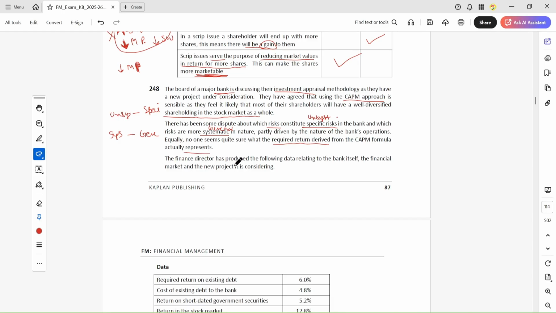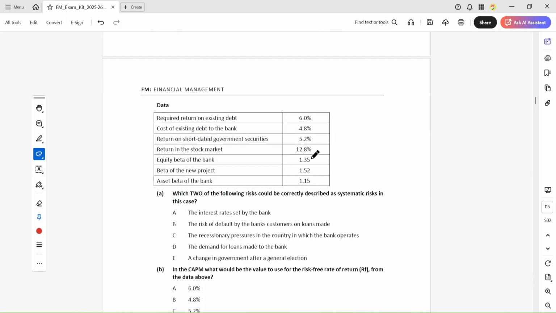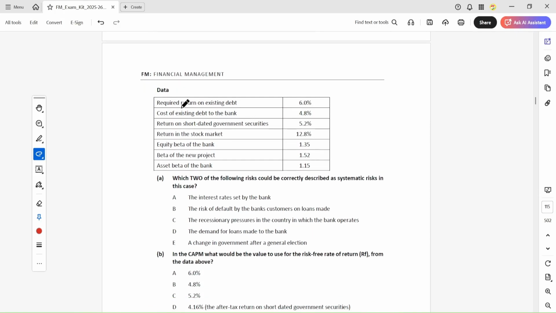Okay, the finance director has produced the following data relating to the bank itself, the financial market, and the new project under consideration. The required return for the existing debt is provided, and the required return on short-term government securities is 5.2.